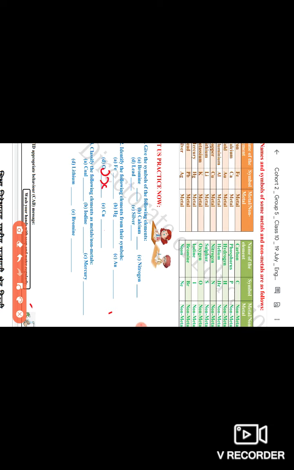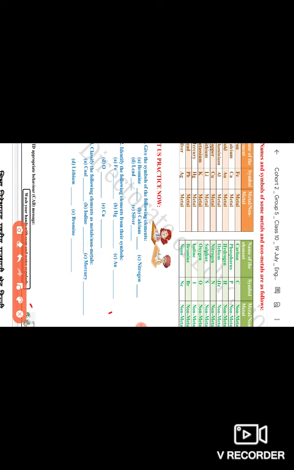O stands for oxygen in the symbols. Then Cu. Cu stands for copper. There is no U in copper, but Cu is also taken from the Greek name, that is cuprum. Its name is copper. The Greek name was cuprum, so the symbol is Cu.